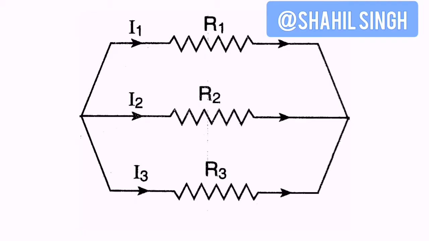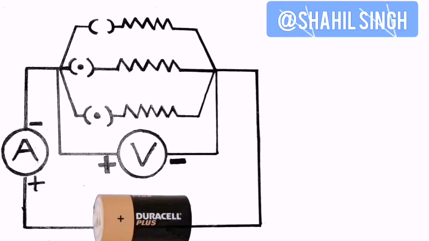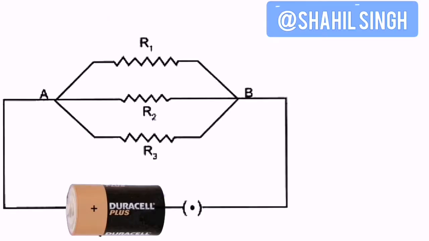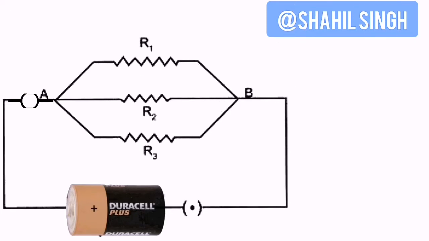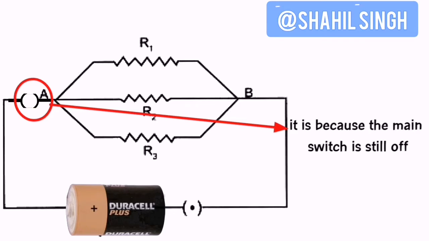So resistors connected in parallel with each other would look like this, and by the name only you might have guessed the format of their connection. And a complete circuit with parallel resistance looks something like this. Okay, now let's connect a switch with this parallel circuit, and we will connect the switch particularly here, and you will notice that again the whole circuit turns off, and all the appliances, or all the resistances, do not receive current.